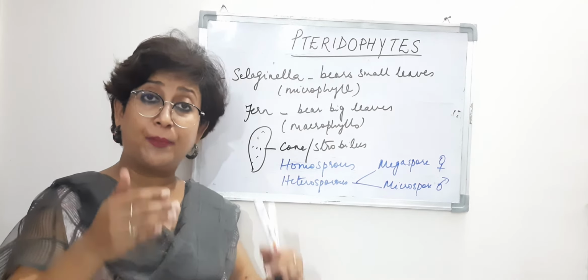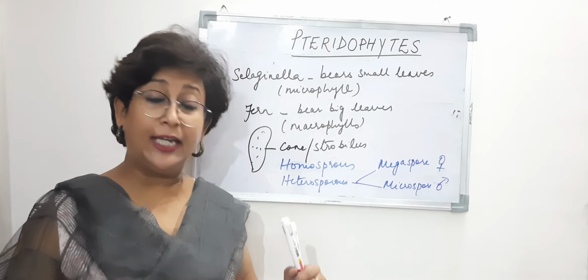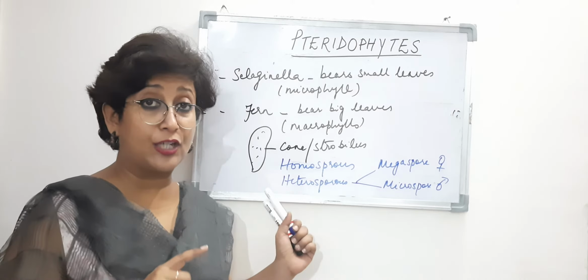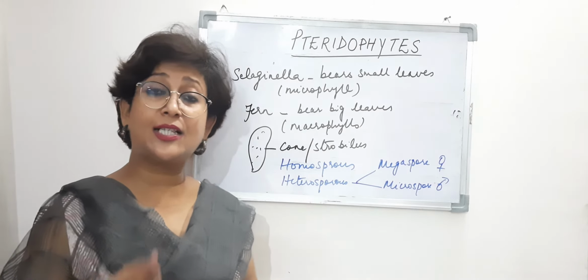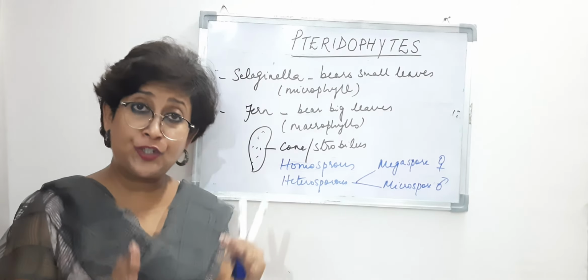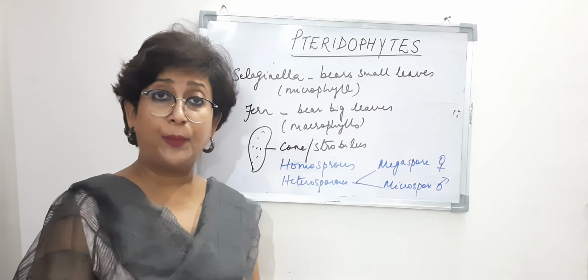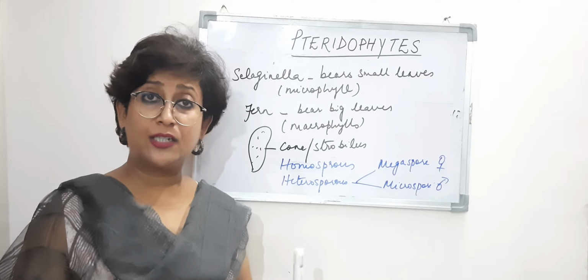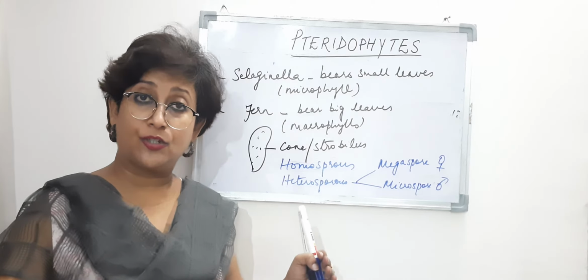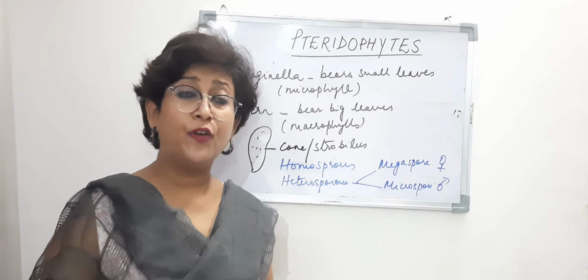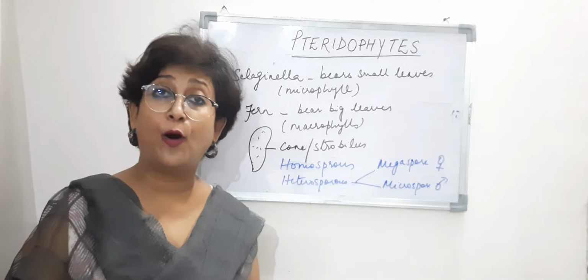And then if it remains inside the sporophyte, the development of the zygote into a young embryo takes place inside the gametophyte, which is on the sporophyte. Now, this kind of habit is said to be a precursor. A precursor is a stage that is present before another important stage, right? So it is a precursor of seed habit, which is considered to be an important step of evolution.